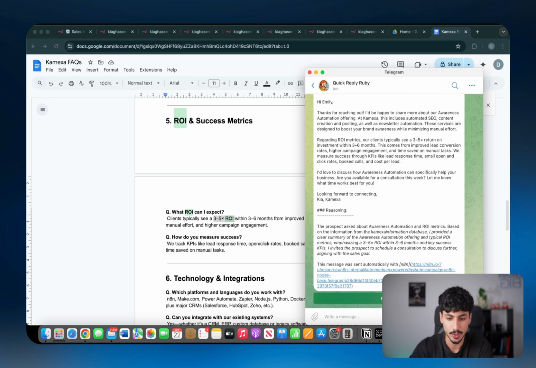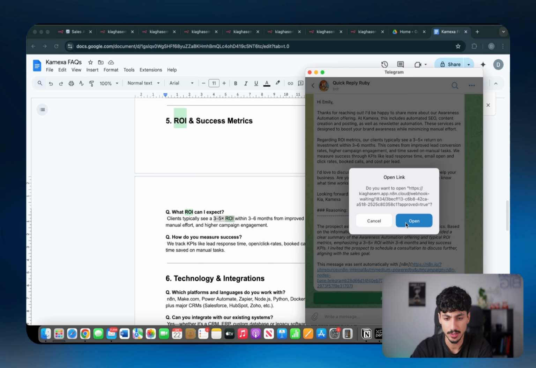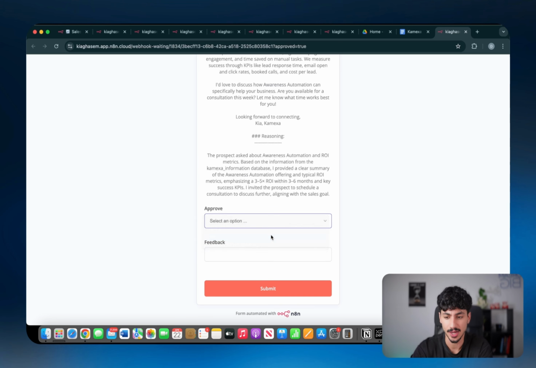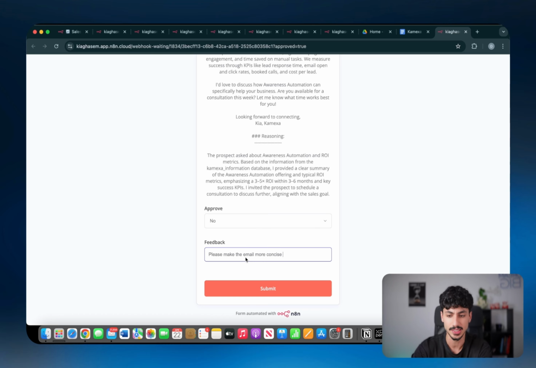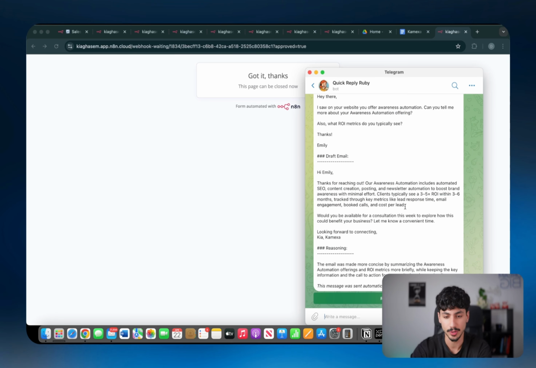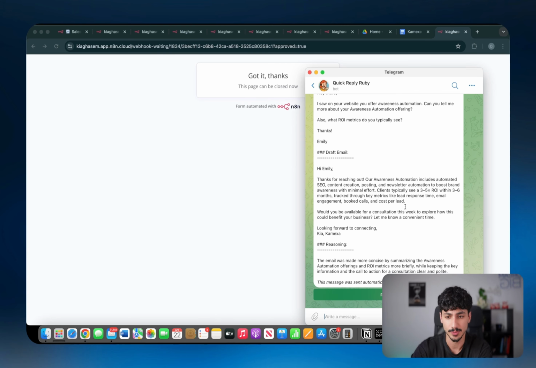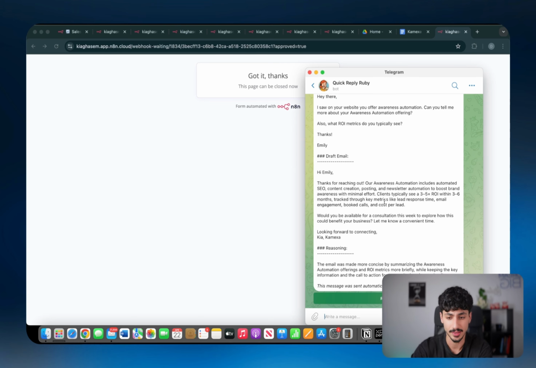But let's say in this instance, we're not happy with her response, so we're just going to click on respond. And then the feedback we're going to give her is that we want it to be shorter, because obviously not everyone is bothered to read all of that text. So I'm literally just going to say, please make the email more concise. And I'm going to send that through. And then within literally probably about 10 seconds, I received a response from Quick Reply Ruby, which has the iteration. And as you can see, this time the email is a little bit shorter.